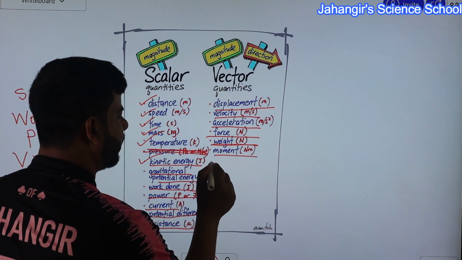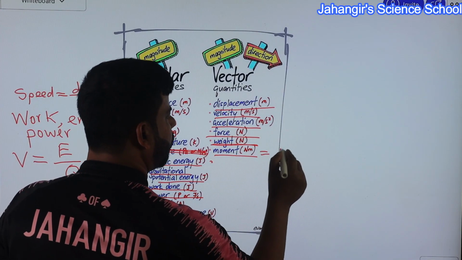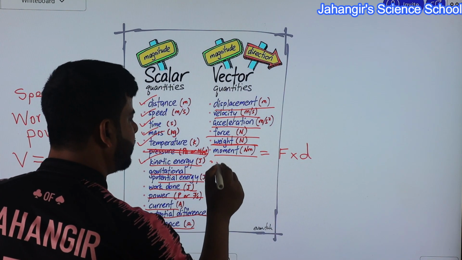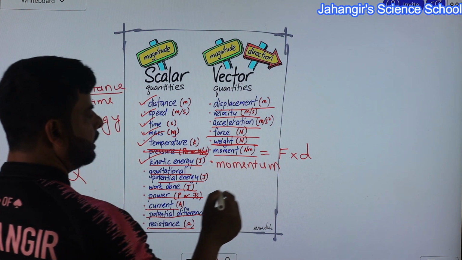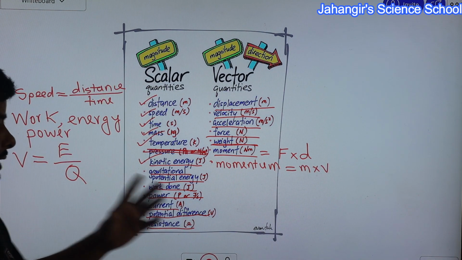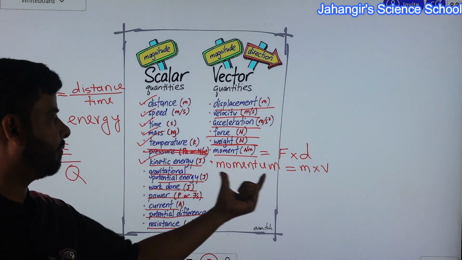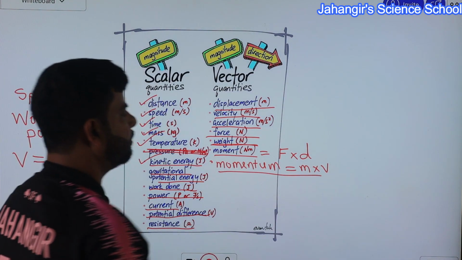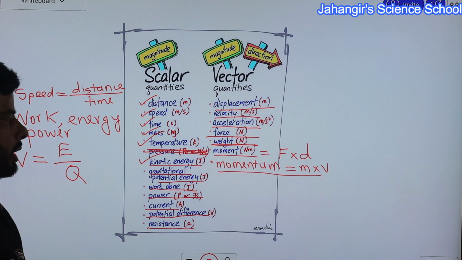Moment is a vector quantity, because moment equals force times perpendicular distance. Momentum is a vector quantity, because momentum is mass times velocity. Remember, if a vector quantity is multiplied with a scalar quantity, the final quantity becomes a vector. So momentum is a vector. Air resistance, drag force, friction, all types of force are vector quantities.